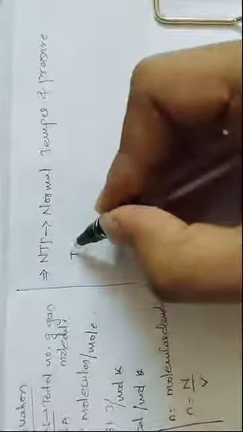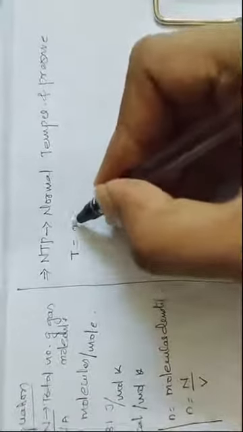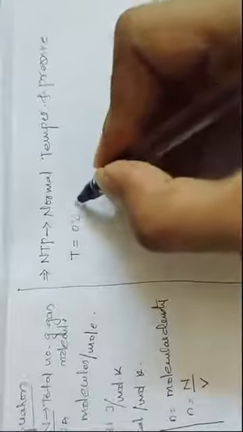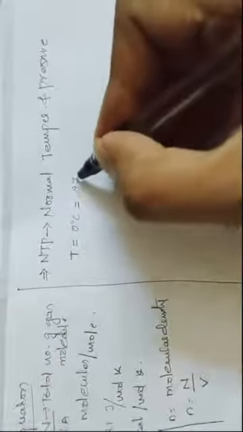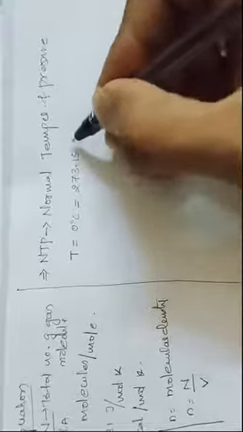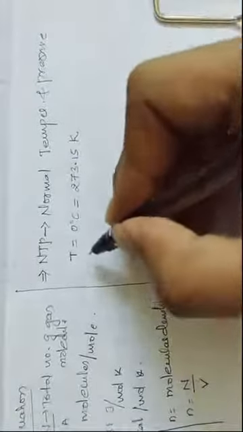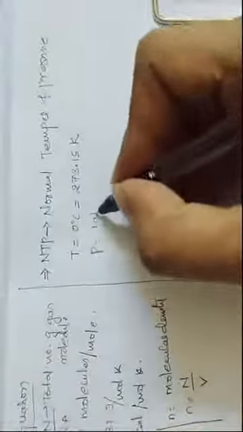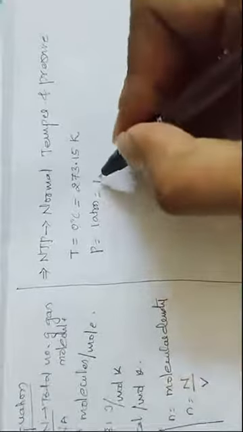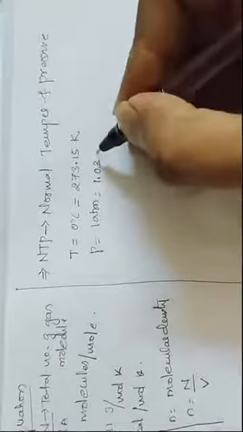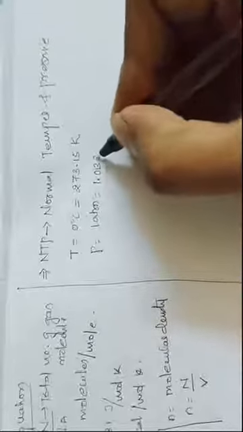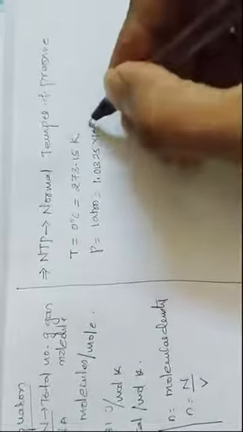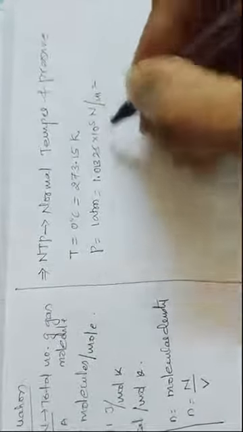At this NTP condition, temperature will be equal to 0 degrees Celsius, or we can write 273.15 Kelvin, and pressure will be equal to 1 atmosphere. 1 atmosphere can be written as 1.01325 into 10 raised to 5 Newton per meter square.